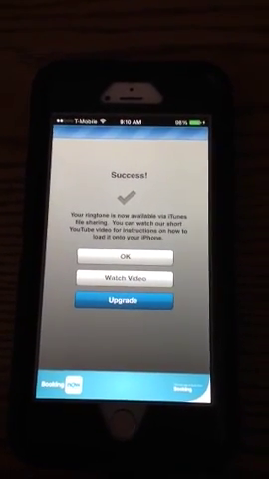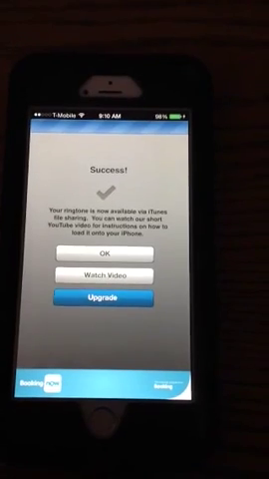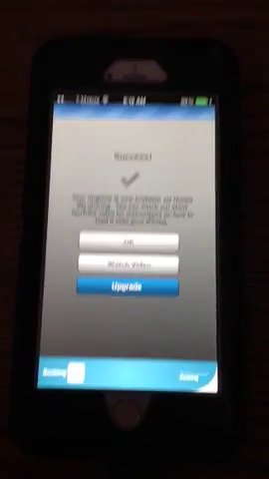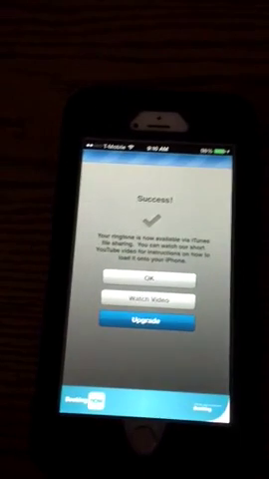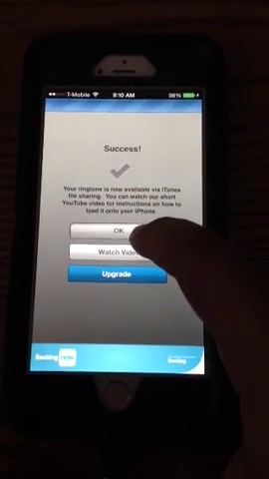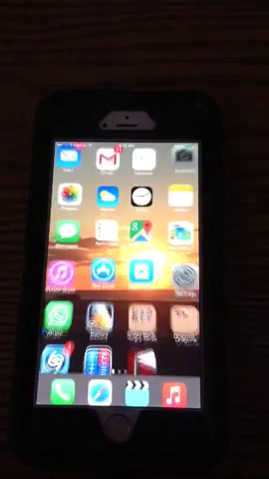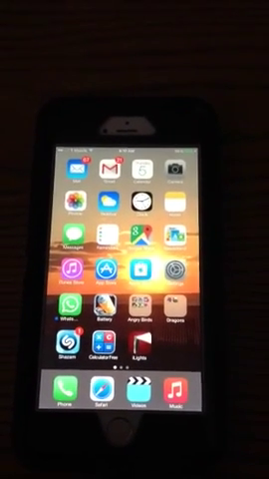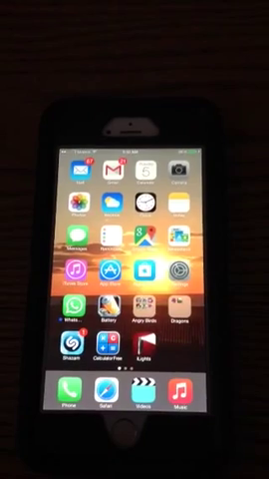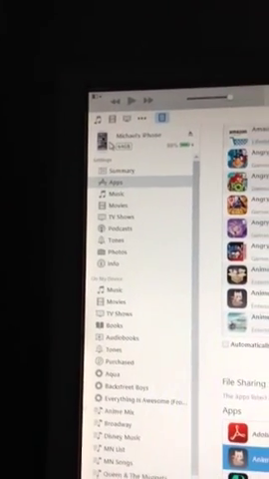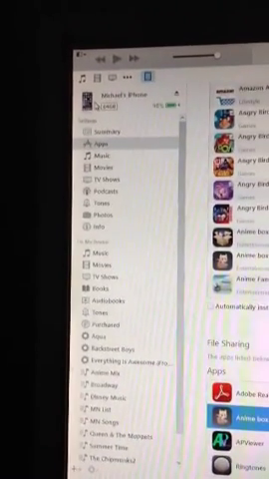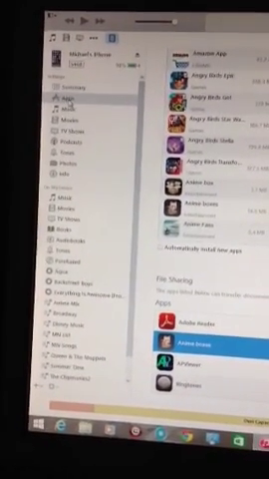Now it says here I've got to hook the iPhone up to my computer. As you all see, I already did. So now I'm going to click OK, and now I'm going to go to the app. Now as you see, you go to your device, which, see, there's my iPhone. Now I'm going to go to the app, which is right here.